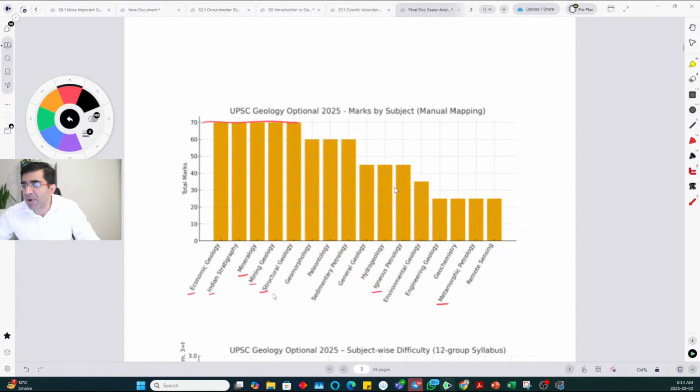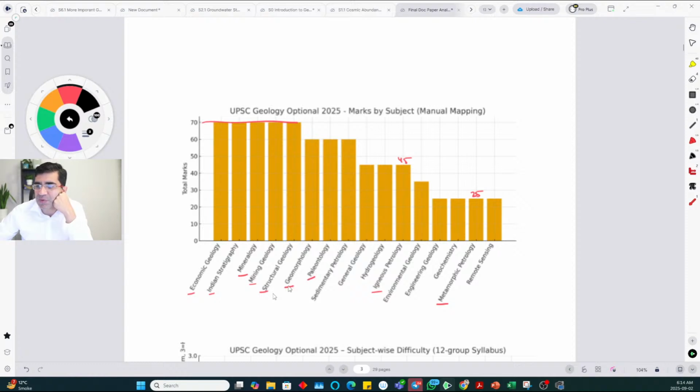So if you combine their marks, from igneous petrology it is 45, and from metamorphic petrology it is 25. If you add them together, these again take you overall to that 70 marks. The ones that made it to 60 marks were geomorphology, which was actually combined with remote sensing.